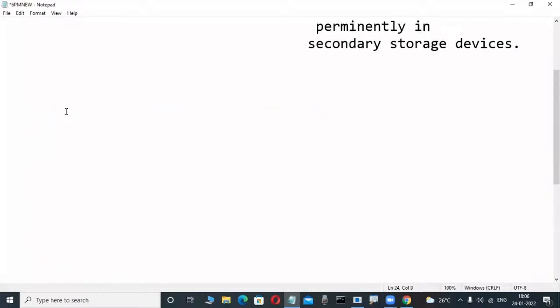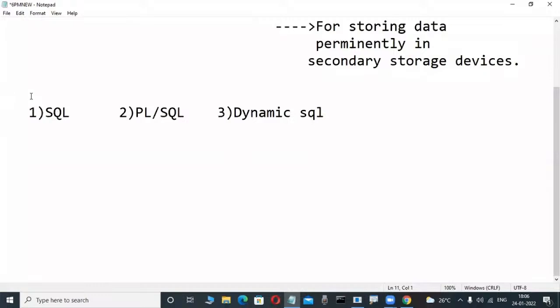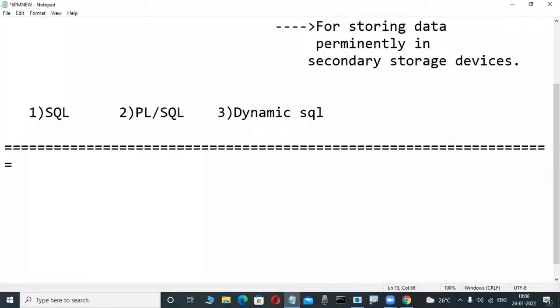But for the Oracle database product, to operate it, we use three languages. One is SQL, another is PLSQL, and another is dynamic SQL. Up to this point, we learned in previous classes.